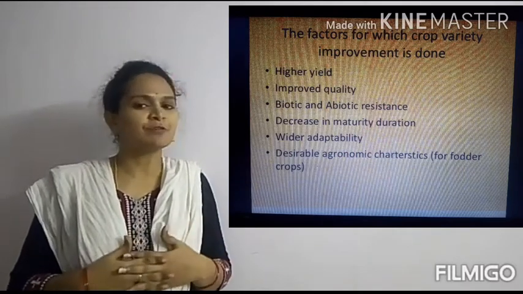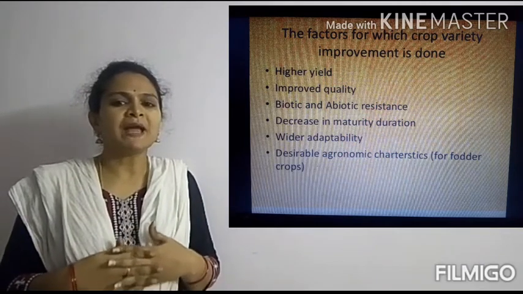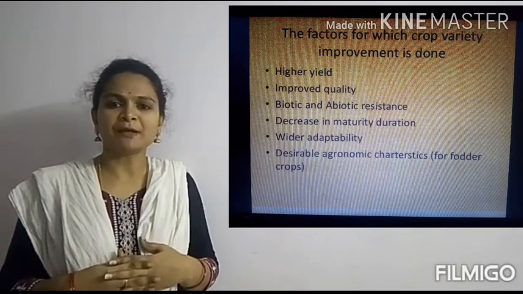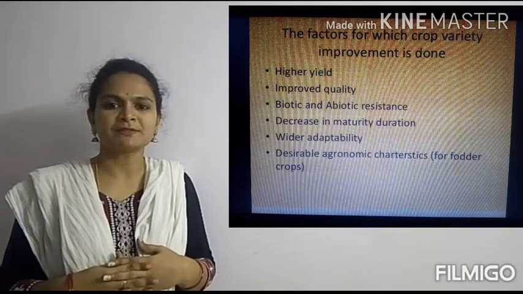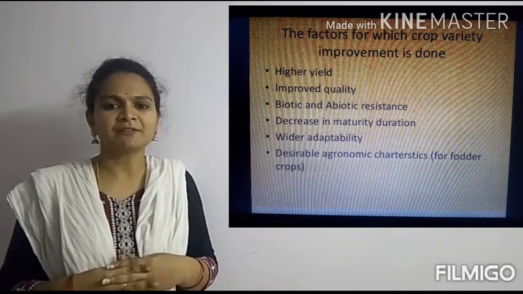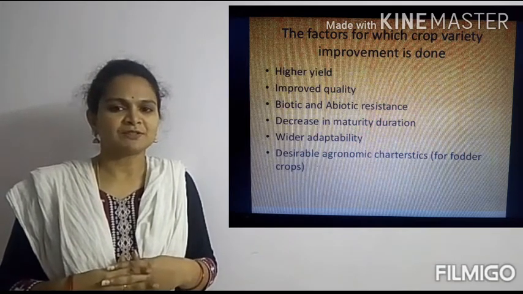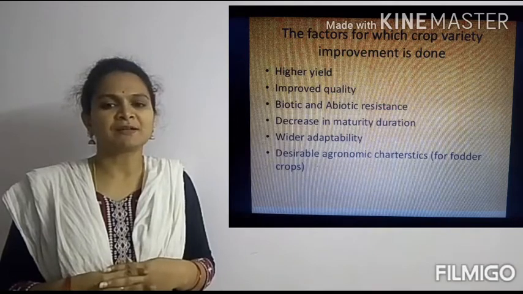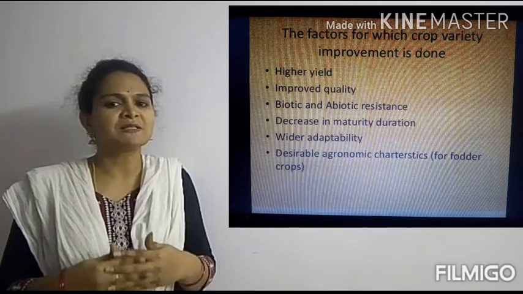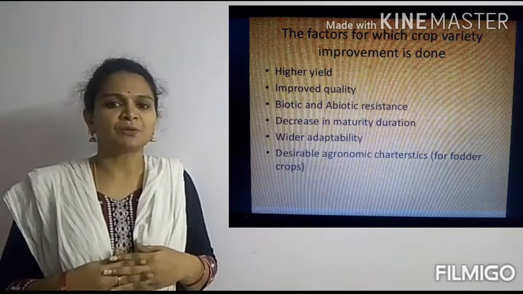And the third factor we are going to discuss is biotic and abiotic factors. Children, do you know what biotic factors and abiotic factors are? Yes, biotic factors are nothing but living factors and abiotic factors are non-living factors. If we look at the biotic factors first, germs, microorganisms, pathogens, pests and all, they play a major role in damaging the crop.